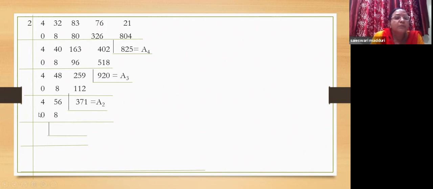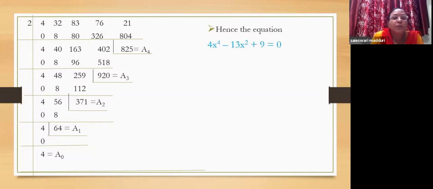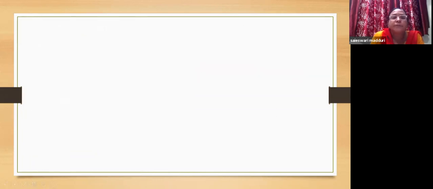Again, repeat the process. 4 plus 0, 4. 4 2s are 8. 56 plus 8 is 64. And the last step, again, put 0 under 4. 4 plus 0 is 4. Now this is A0. A1 is 64. A2 is 371. A3 is 920. A4 is 825. Hence the equation is 4x power 4 minus 13x squared plus 9 equal to 0.